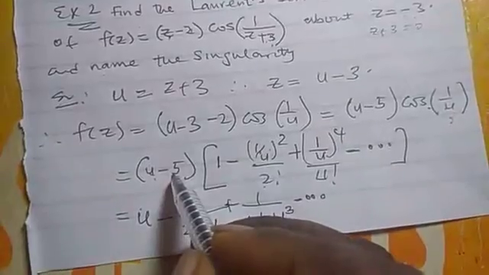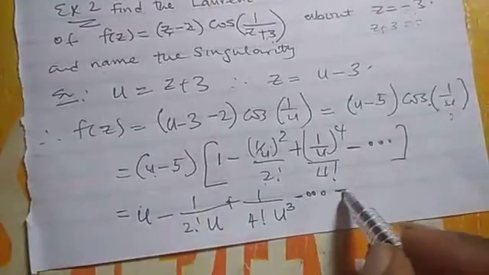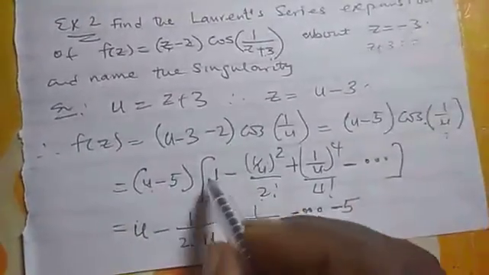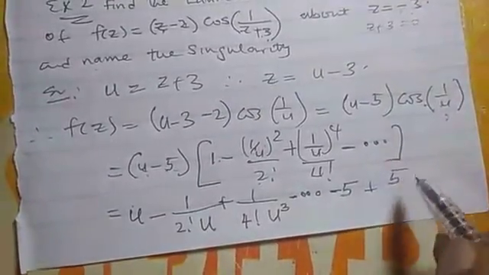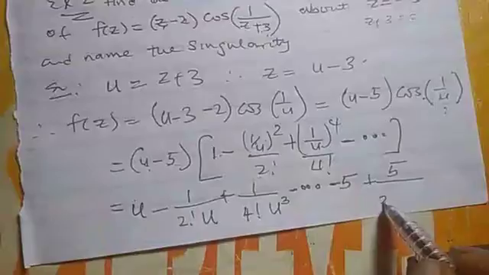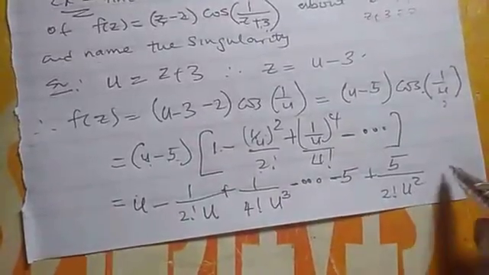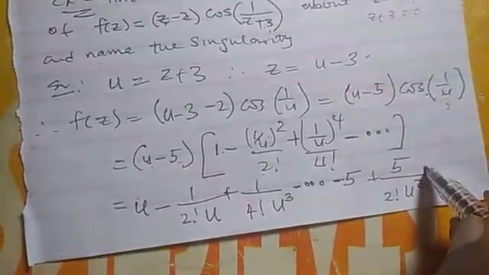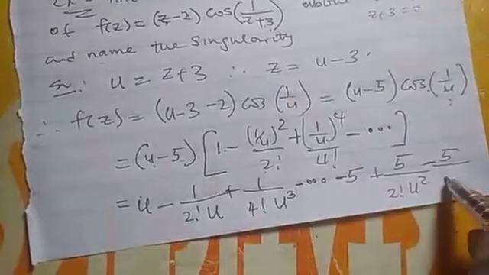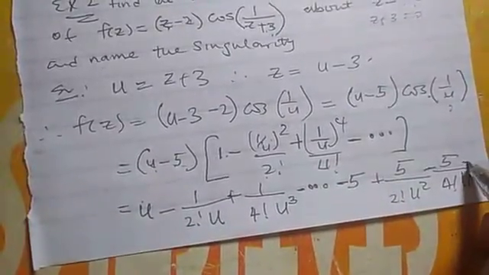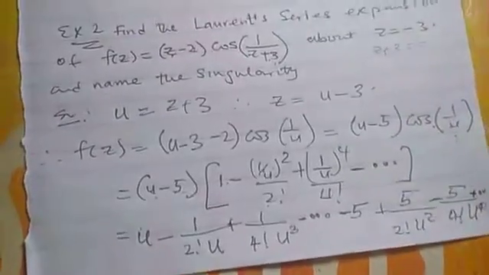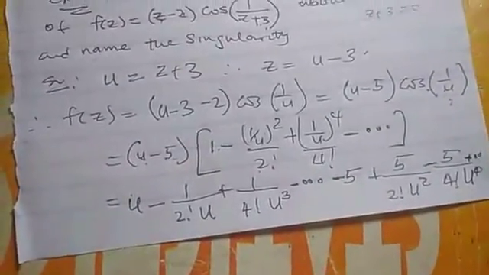Now let's use this minus 5 to expand it. Minus 5 times 1 is minus 5, plus 5 over 2 factorial u squared, minus 5 over 4 factorial u to the power 4, plus infinity. So this is what we are going to have.